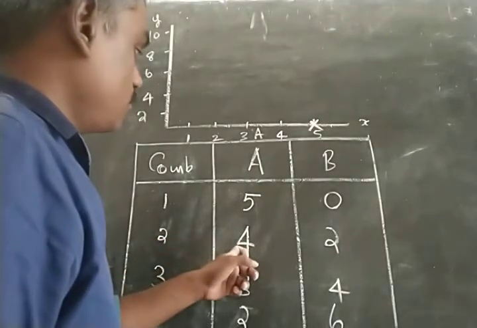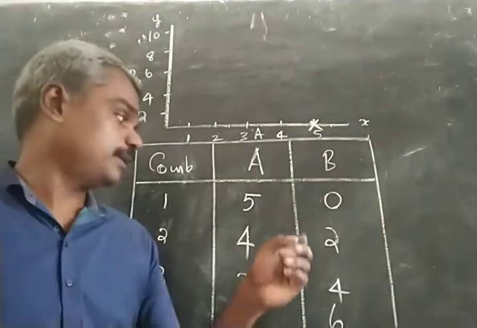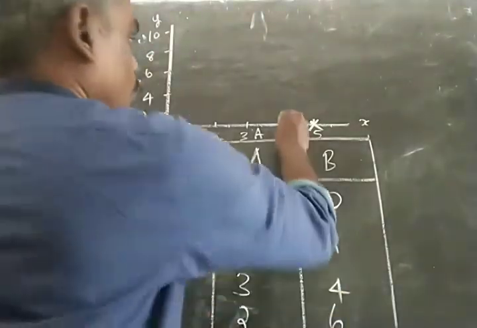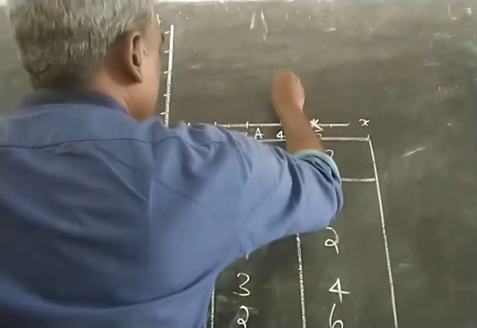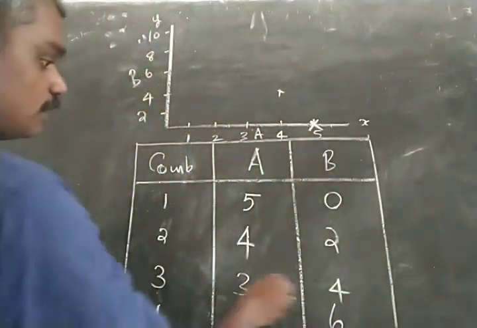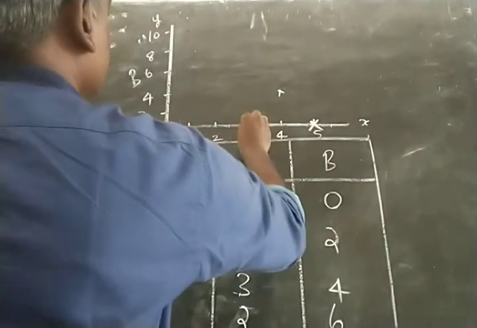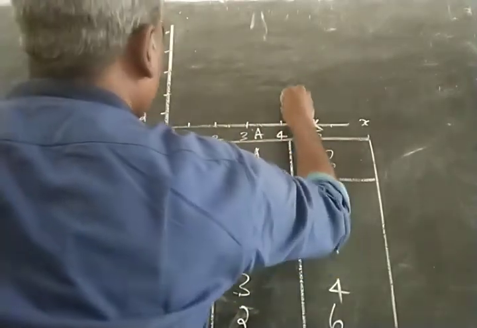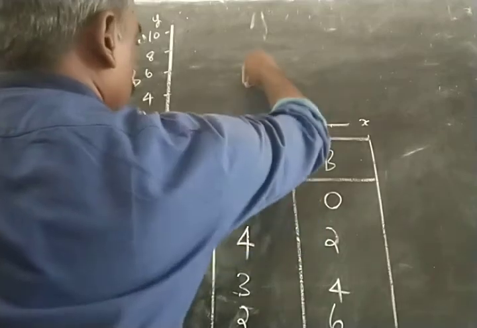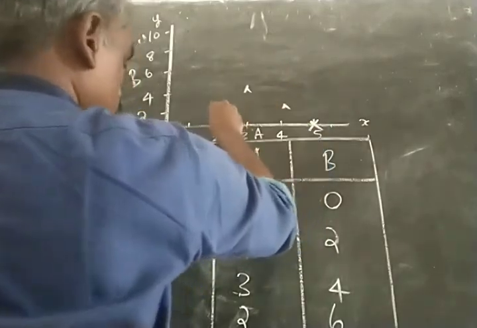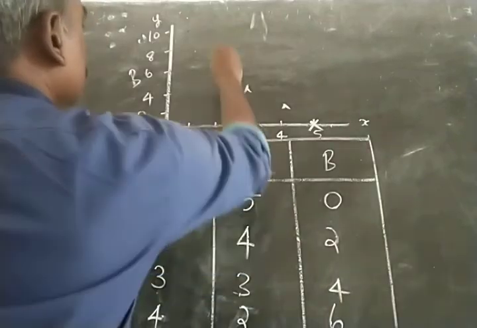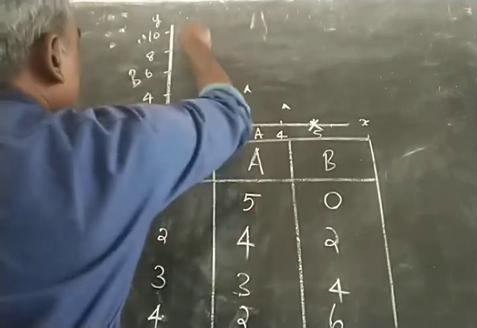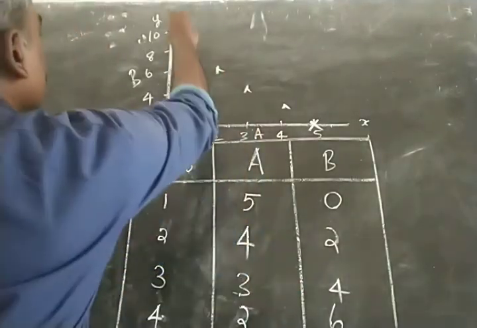In the second case, when he is spending his income between A and B and purchasing 4 units of A, then he will be able to purchase 2 units of B. So 4 units of A and 2 units of B. This will be another point. Then 3A, 4B. Then 2A, 6B, 1A, 8B, and 0A, 10B.